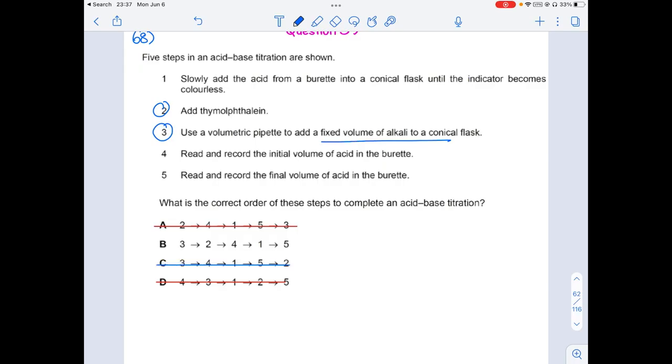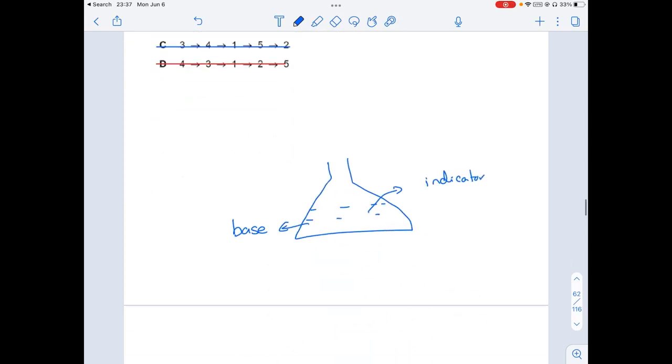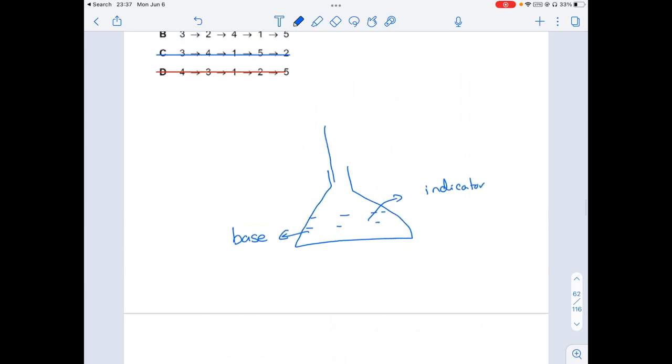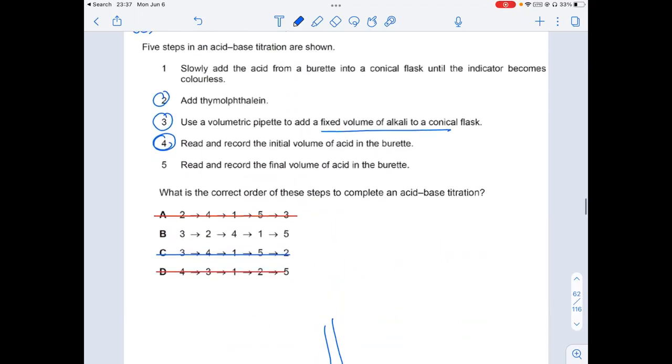Then after that, what are we going to do? We are going to record the initial volume of the acid. Then slowly we will add the acid drop by drop. So for that, we measure the initial volume, then slowly add it, which is step 1, and finally we take the final volume. So 3, 2, 4, 1, 5, option B is going to be the answer.